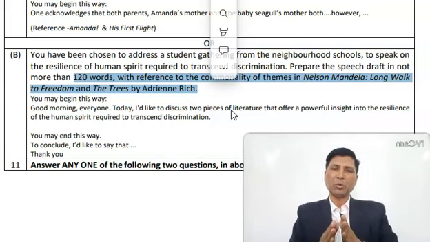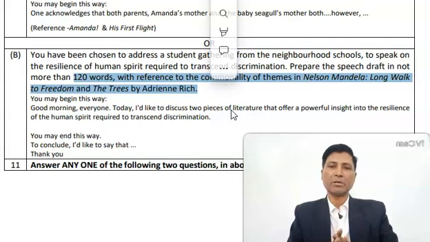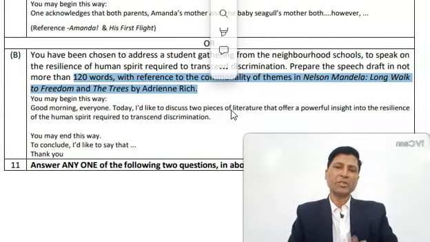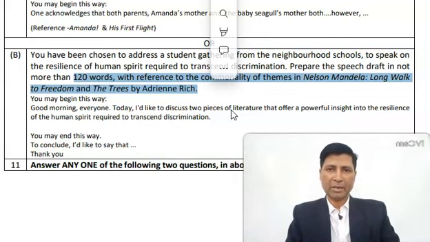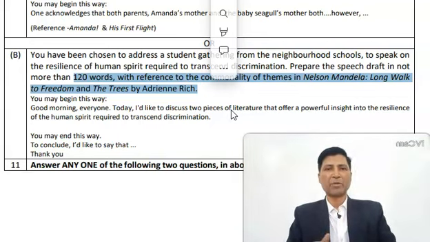So you have to compare the thematic messages of themes both of Nelson Mandela and The Trees written by Adrienne Rich. Both the chapters, Nelson Mandela and The Trees, are more complex in understanding for students in comparison to His First Flight and Amanda. So I would suggest you to go for the first, that means go for A.